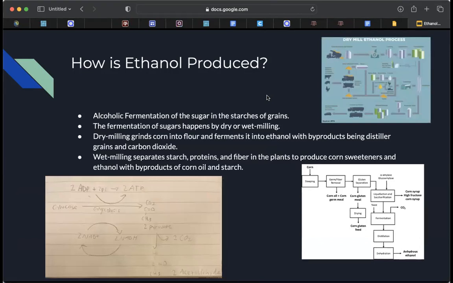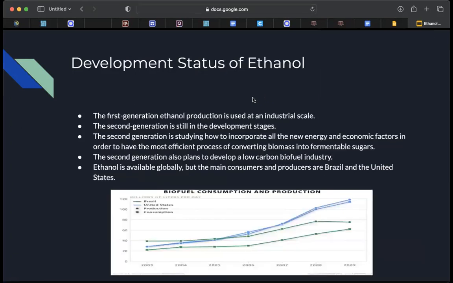How is it produced? It's produced through alcoholic fermentation of the sugar in the starches of grains. The fermentation of sugars happens by dry or wet milling. Dry milling is whenever the corn is ground into flour and fermented into ethanol, with byproducts being distiller grains and carbon dioxide. Wet milling, though, is the separation of starch, proteins, and fiber in the plants to produce corn sweeteners and ethanol, with the byproducts being corn oil and starch.